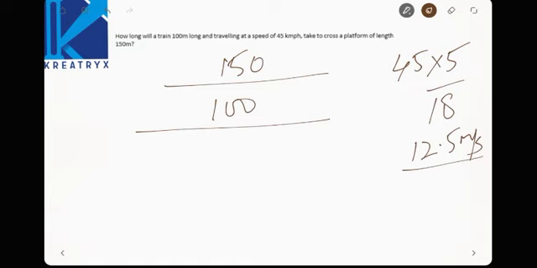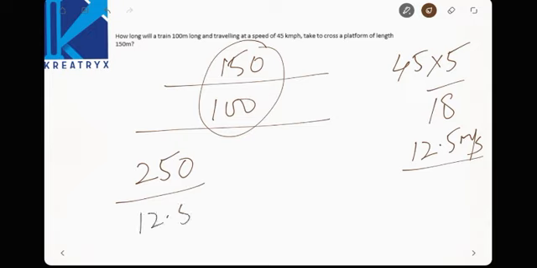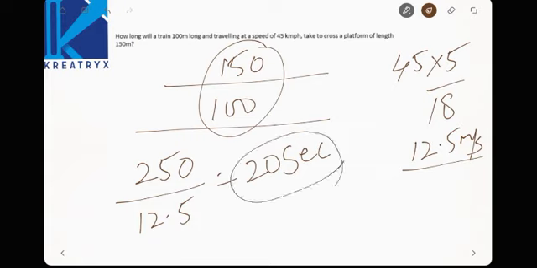Now the total length has to be covered, 250. Distance by speed is time. 250 divided by 12.5 is nothing but 20 seconds. So it takes 20 seconds to cross the platform.